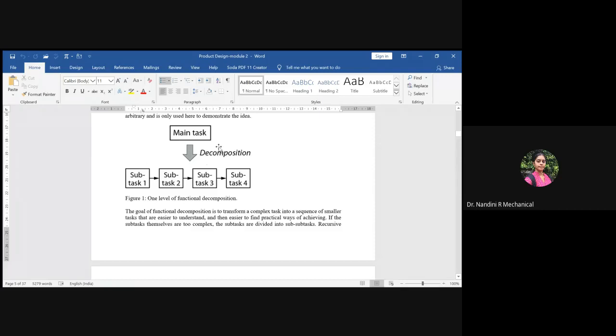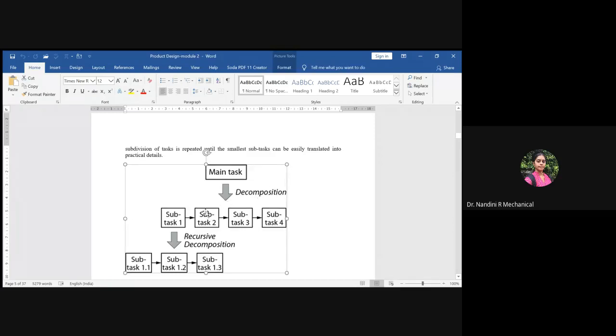So that's what is being told here. Each objective will need n number of functional requirements, and those functional requirements cannot be handled by a single person, and hence the functional requirement will be decomposed into subtasks. So here you can say subtask 1, 2, 3, and 4. It depends upon how big the assigned task is. Based on that, depending upon the time availability, the people available for the work, and their technical skills, the task can be decomposed into subtasks. So you should know what functional decomposition means, and you should explain it.